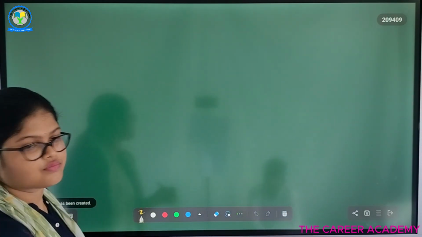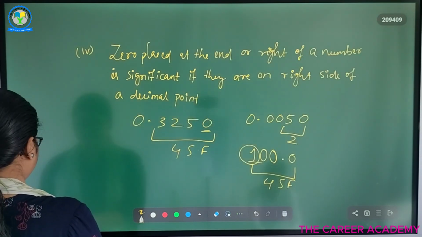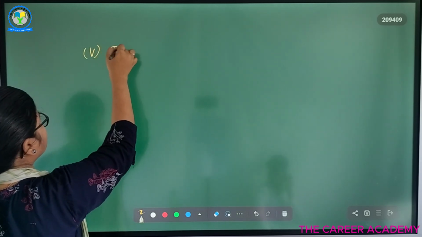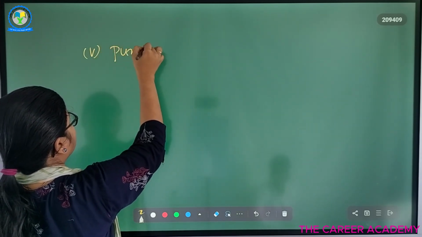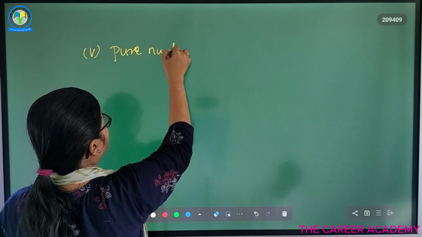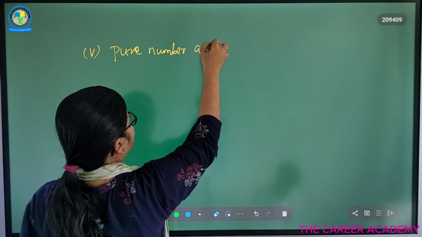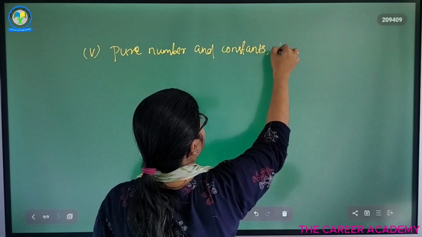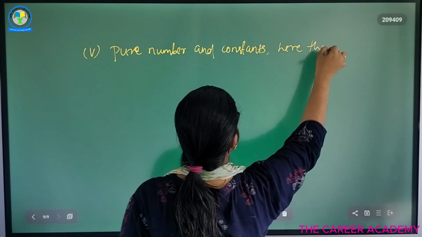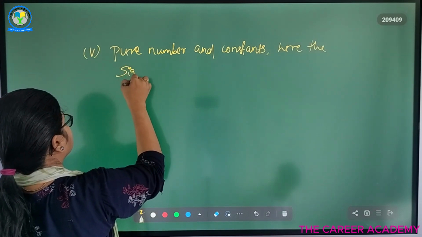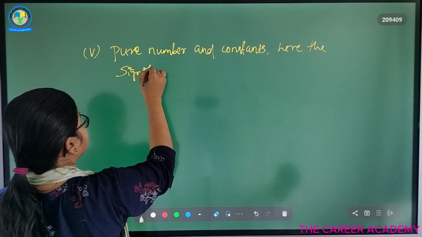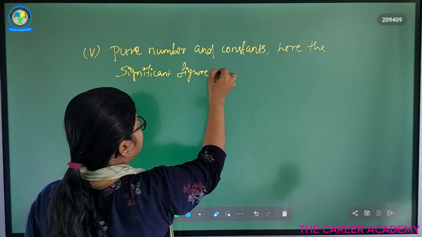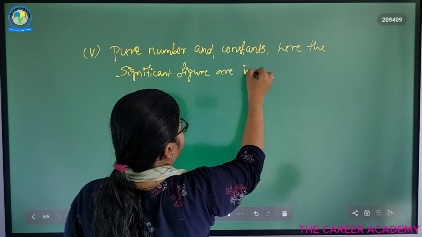Next point. All the pure numbers are constants. Here the significant figures are infinite.